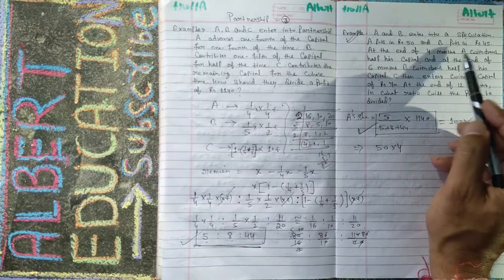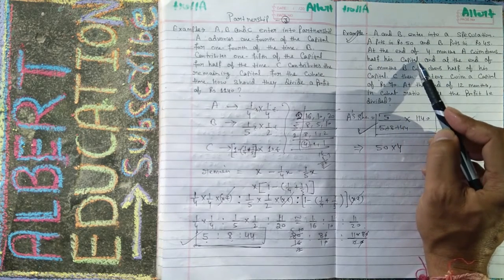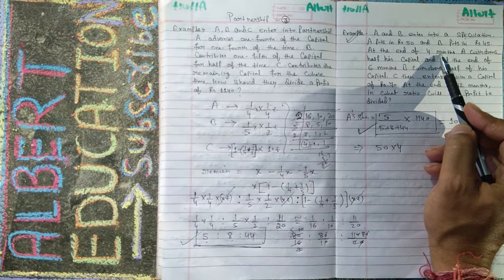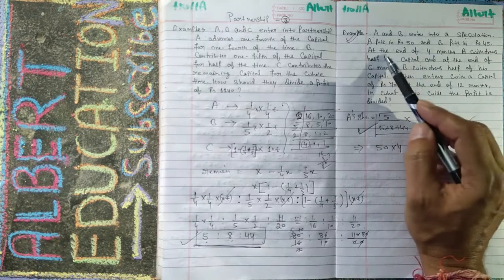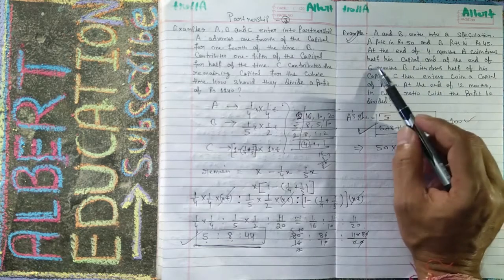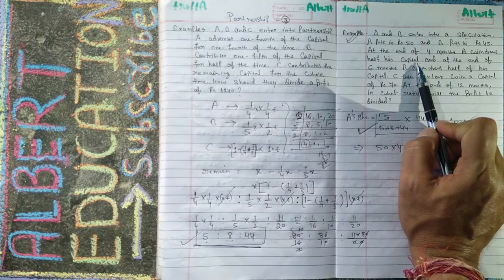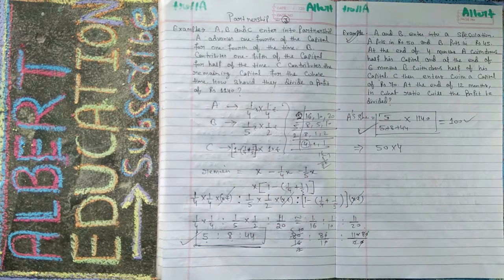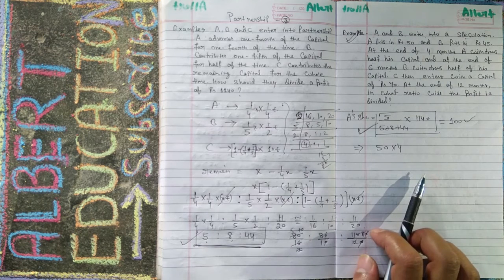At the end of 4 months, A withdraws half of his capital.